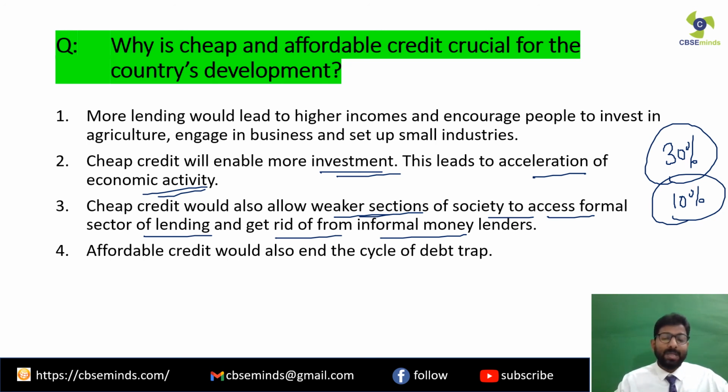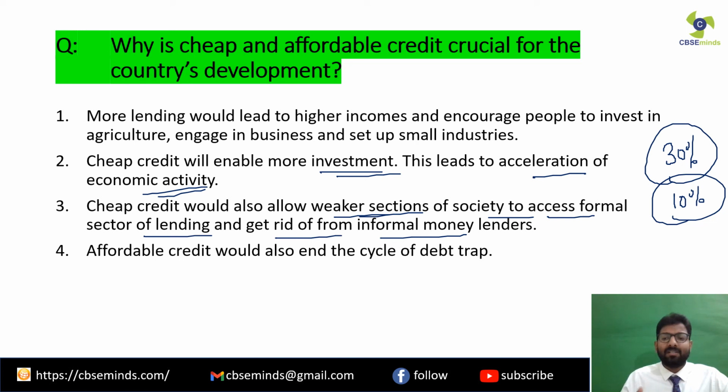Clear? Like what we had seen in the previous example, where the lady had taken a loan from the money lender. When you take a loan from a money lender, the rates of interest are usually very high, and then to repay that amount of money, you take a separate loan. Again, if not able to pay from that loan as well, you sell off a part of your property. So this is called a debt trap.